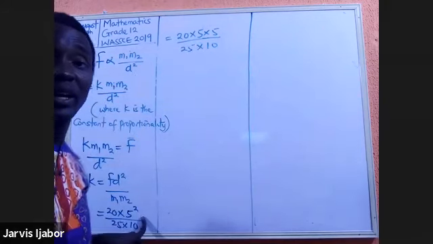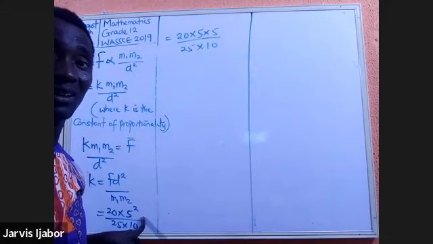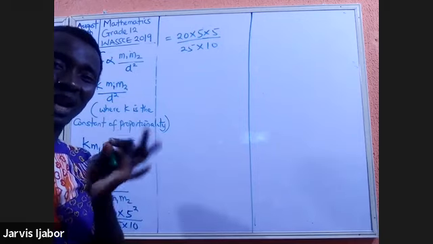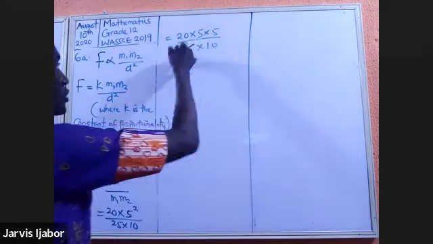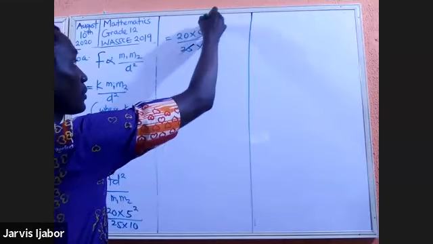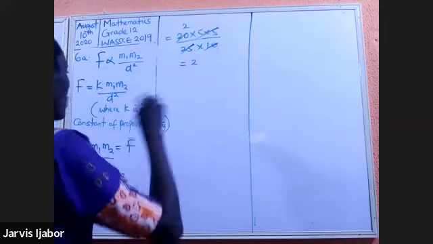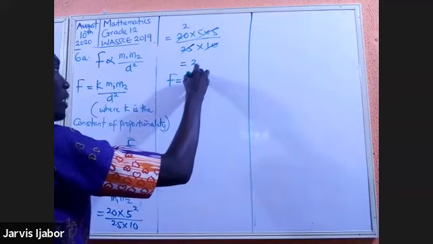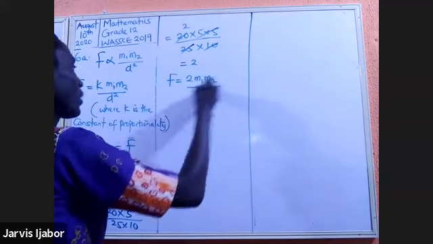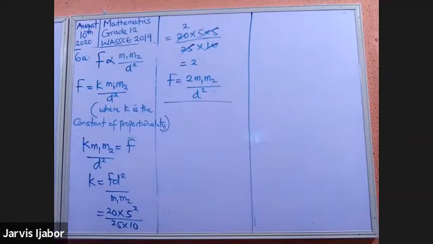Now please, at this point, take note that in an exam setting, you can just punch your calculator here and get your answers and move on. Nobody is interested in all those whatever. That's why it's a mini German. So just make your calculations or punch your calculator. Me, I'm not a calculator person, so that will be equal to 2. So I will now make the substitution here. That means that F is equal to 2 M1 M2 over D squared. So that's it. That's the question you're going to have.